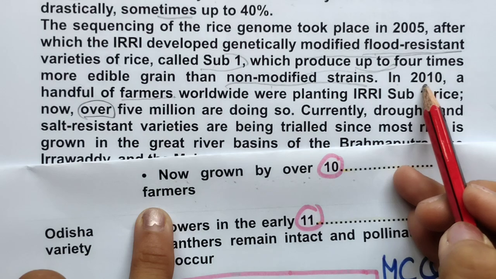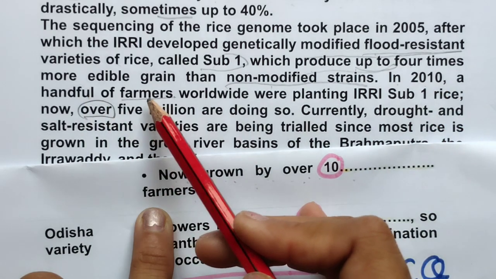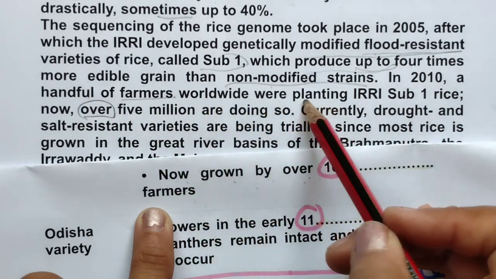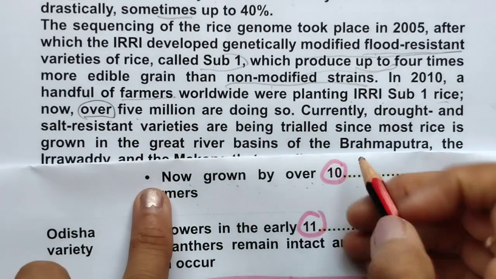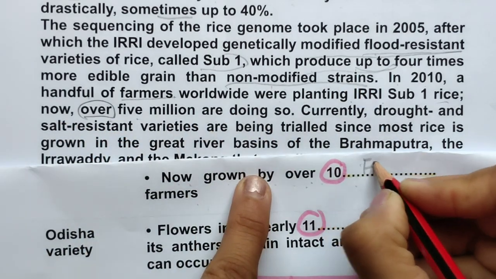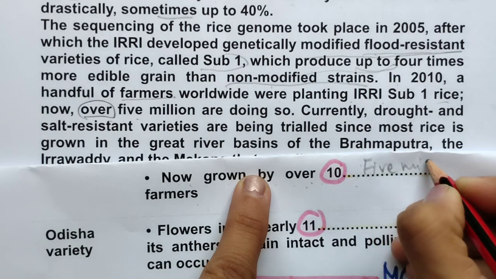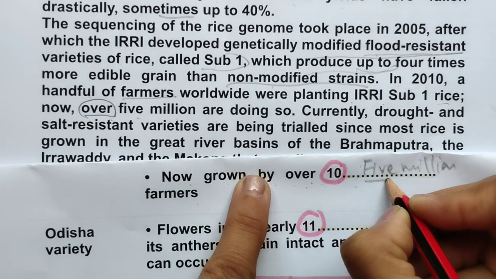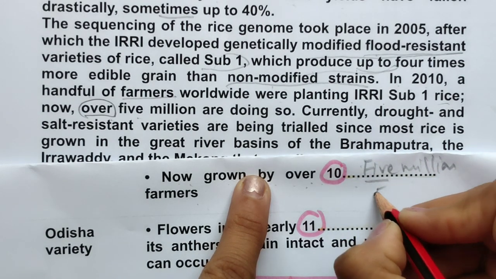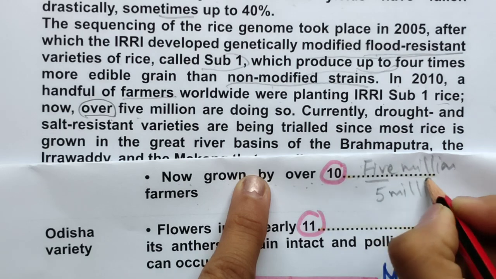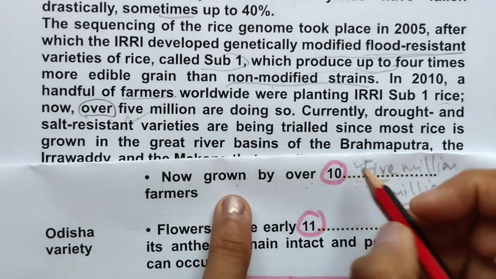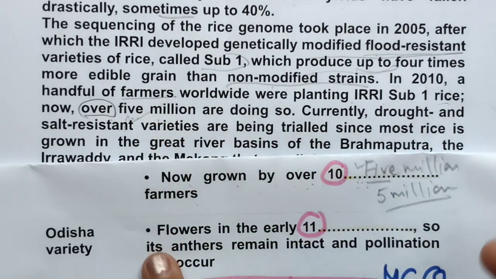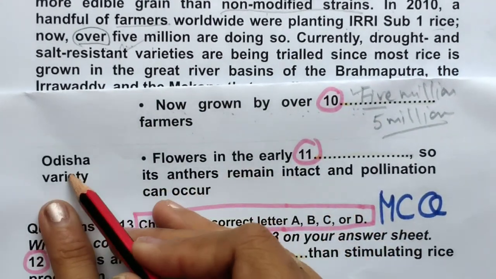So in 2010, a handful of farmers worldwide were planting this sub rice. Now over 5 millions are doing so. It means over. That's why I was telling you 5 is numerical word, and you can write 5 million also. This will also be correct, and you can write same way, but I will suggest write in this way because here it is given like that. 11th number, Odisha variety.